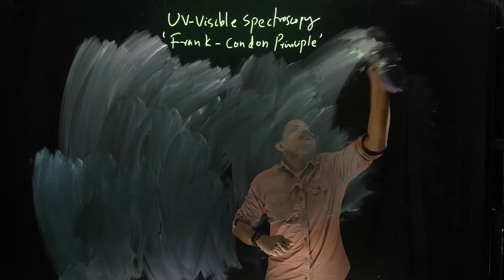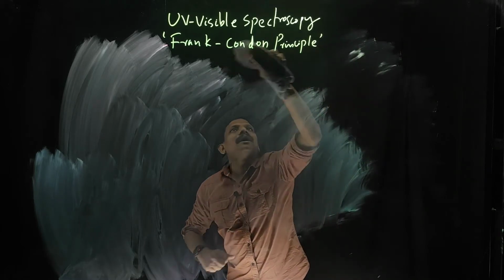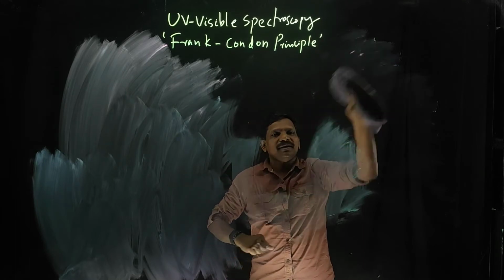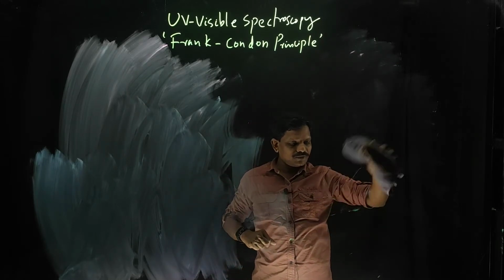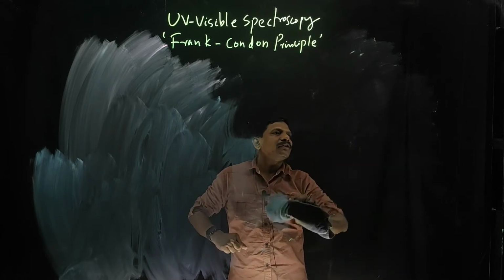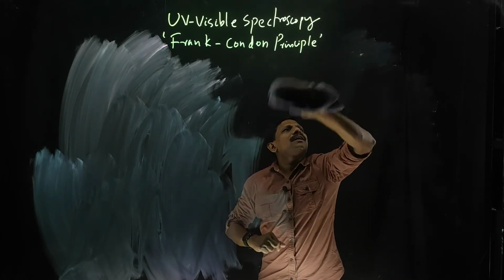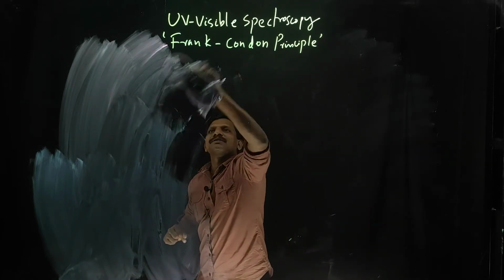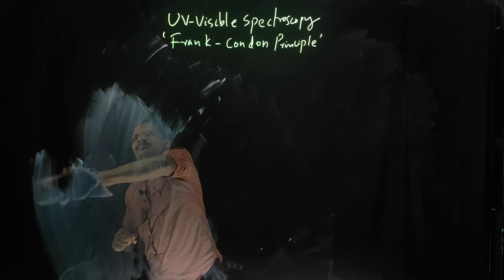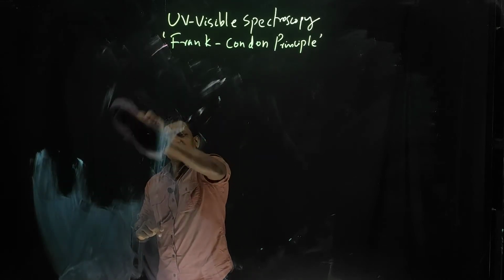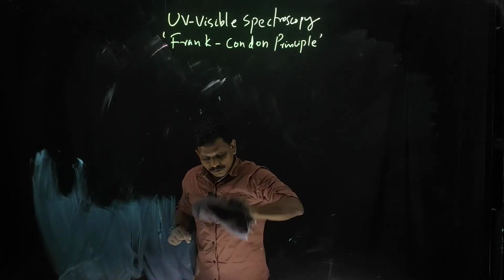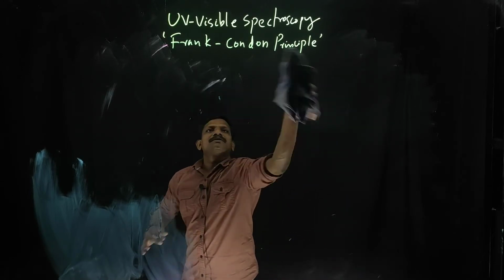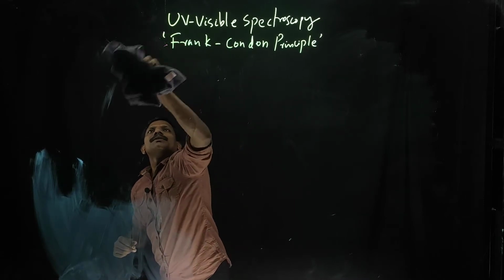Next I am going to give you some idea about the Franck-Condon principle. Especially I will talk about diatomic molecules. What happens in the case of diatomic molecules? Then gradually we will go to polyatomic molecules. First I will take the case of a diatomic molecule, and after that we will explain polyatomic molecules.